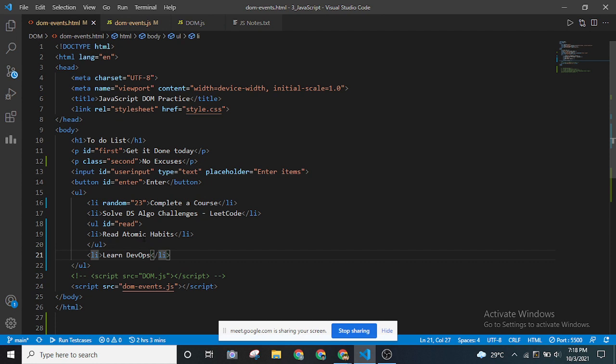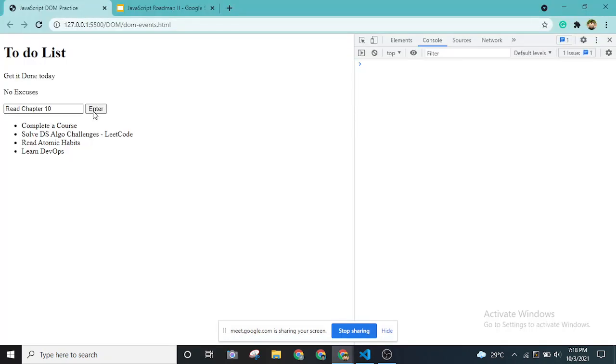Yes, bro. So as you can see, this is kind of looking not so logical. Let me do one thing. Let me put this read atomic habits element above, so that it will kind of look like whatever I'm hiding is going in. Now if I put read chapter 10, for example, and press enter, can you see this? Yes. So this is how we change it.